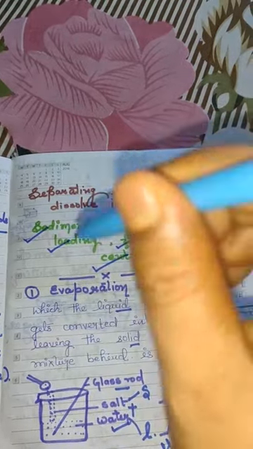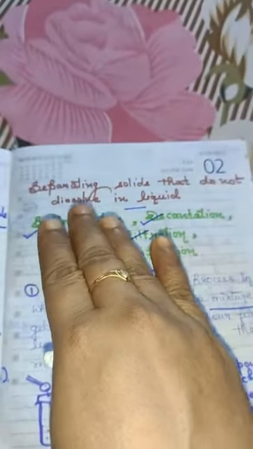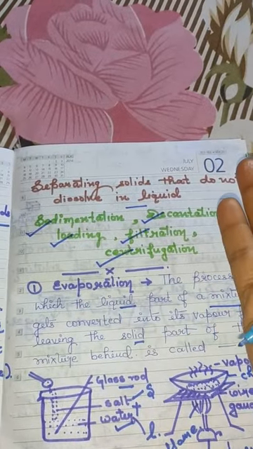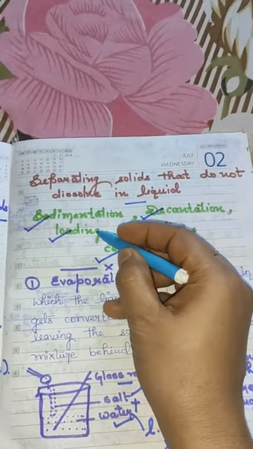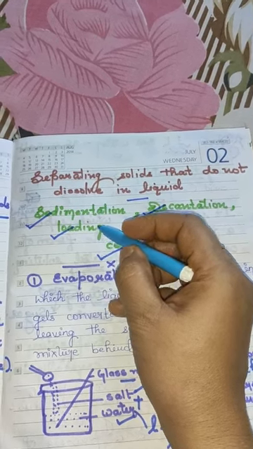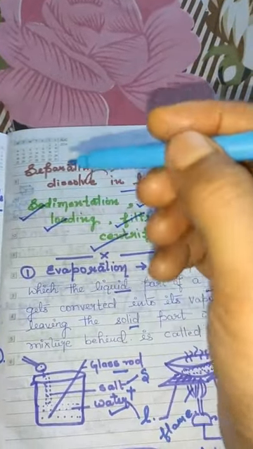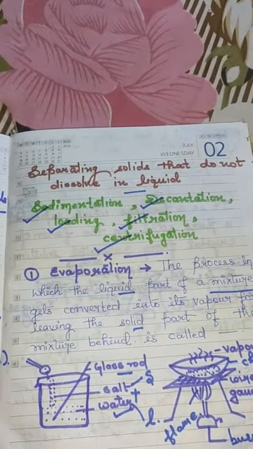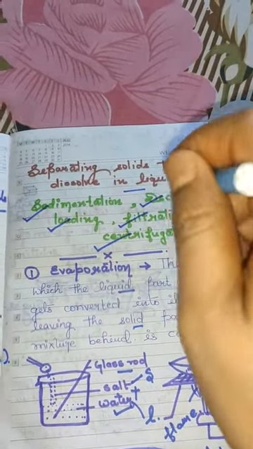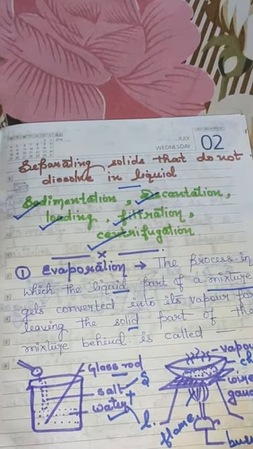If the particles settle down at the bottom at a very high speed with the help of chemicals, then it is termed loading. Alum, in Hindi we call it fitkari. When the fitkari is dipped in the mixture of sand and water, the sand particles get loaded with the alum and settle down very quickly. Sedimentation, decantation and loading are clear.